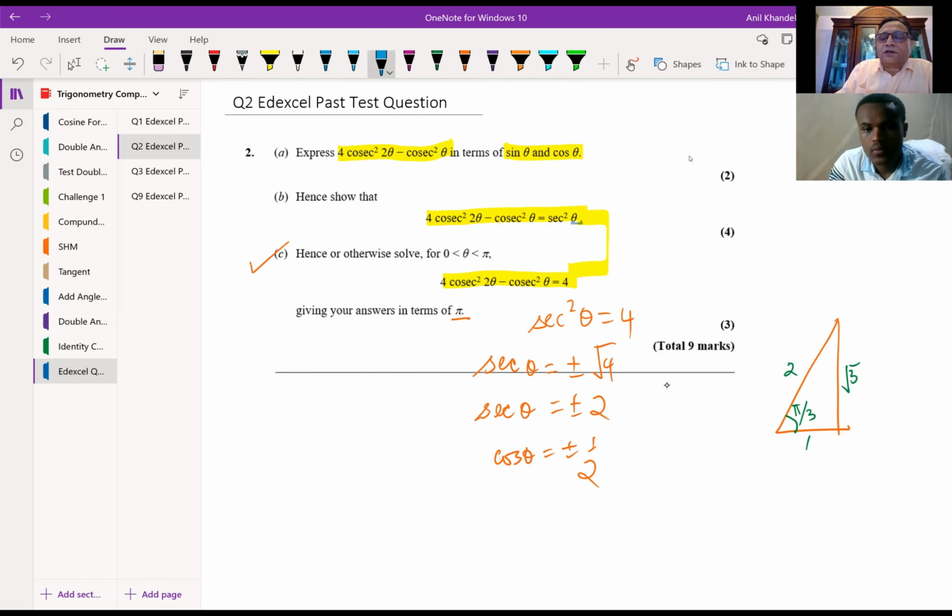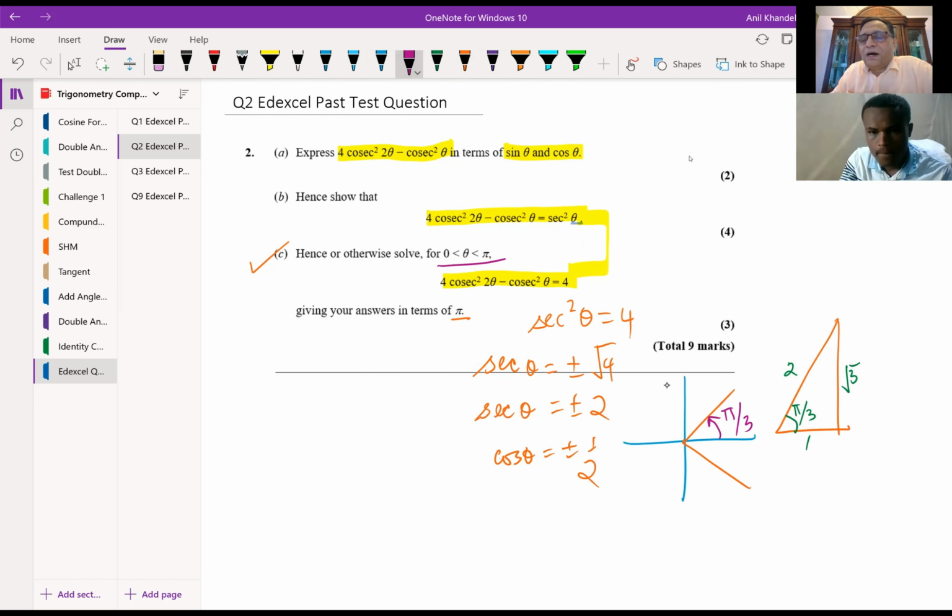So let me draw the quadrants also. And we're saying first and fourth, and the acute angle is pi by 3 from the special triangle, right? So we have to only give an answer which is between 0 and pi, and therefore theta is equal to pi by 3. Is it okay? So we have done part C.